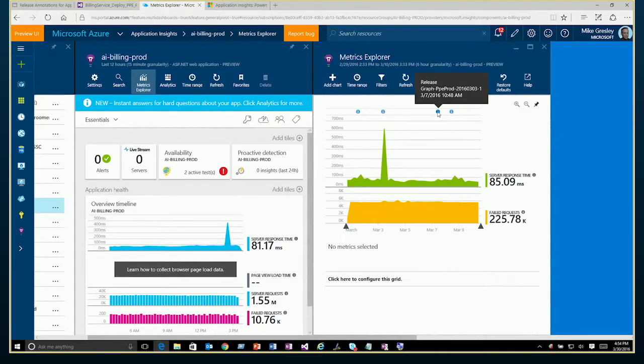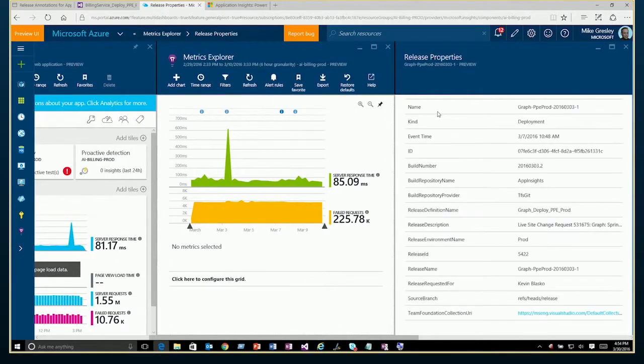If we click on this, then it actually opens up a detail blade that provides me lots more information about that particular release. Basically, almost all the data that we can grab at that point, so we can understand what build it's based off of, the release definition name, etc., and who actually requested it, who ran this thing. That's important too. In our case, there could be something significant going on because we can see we have one release in here where there was a huge spike in server response time. And it's probably related to the fact that that release ran.